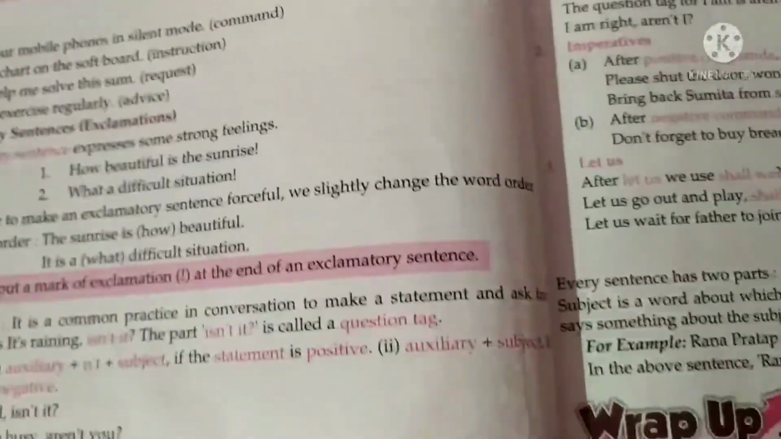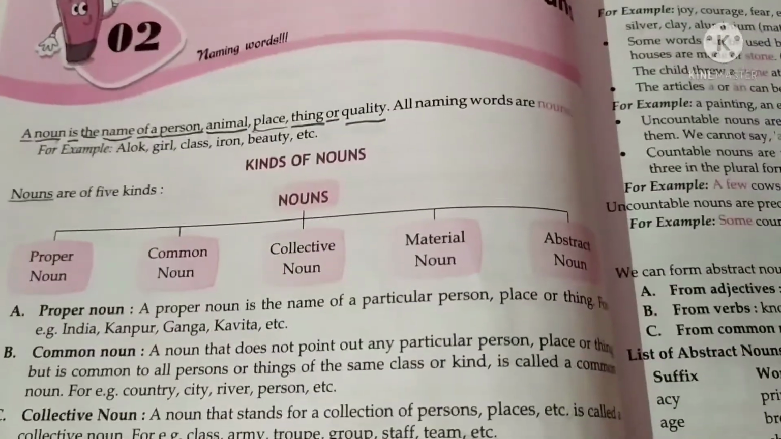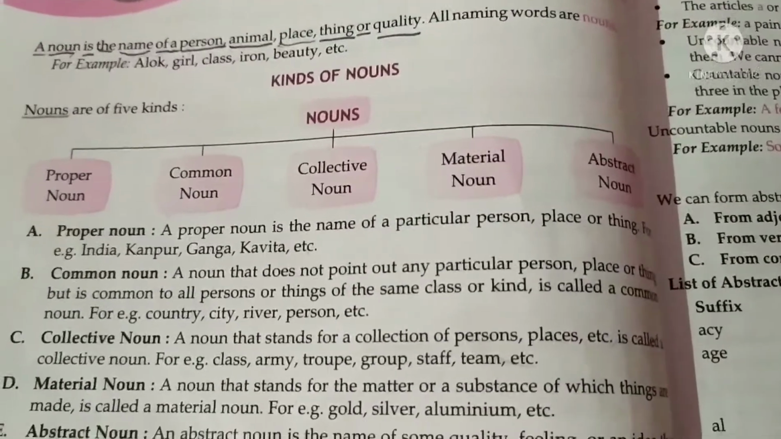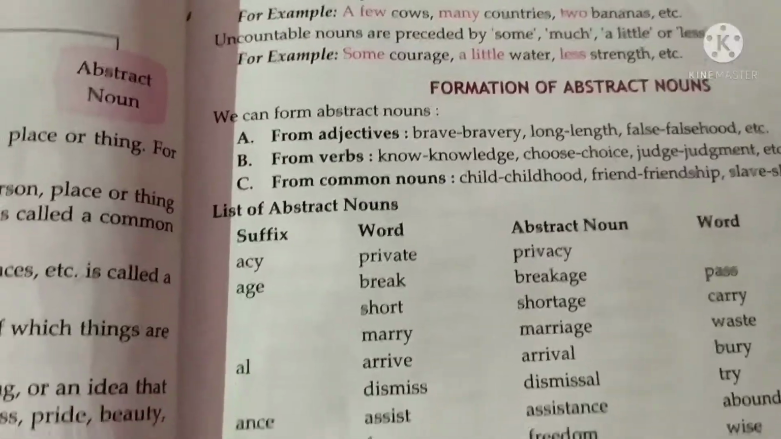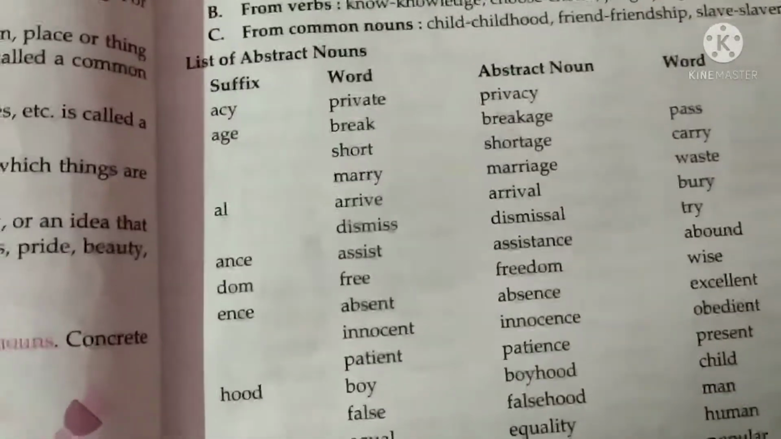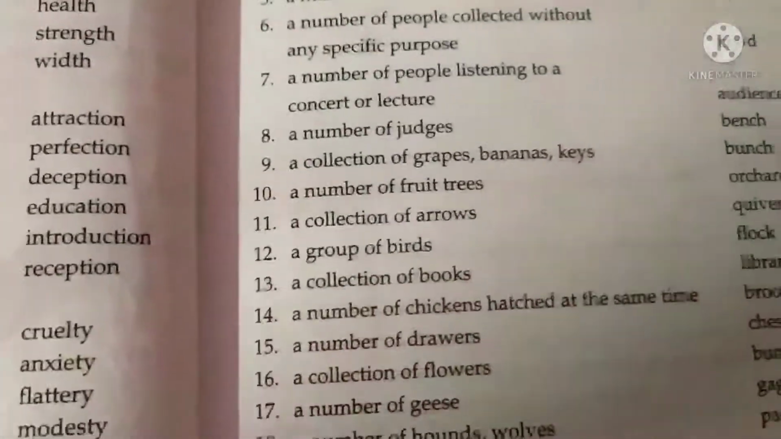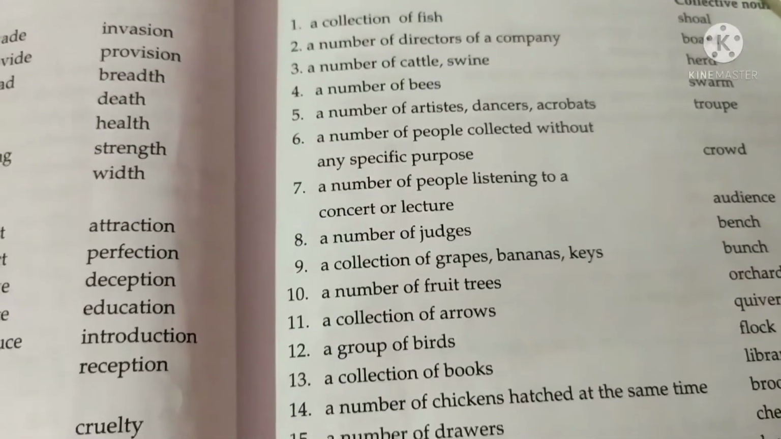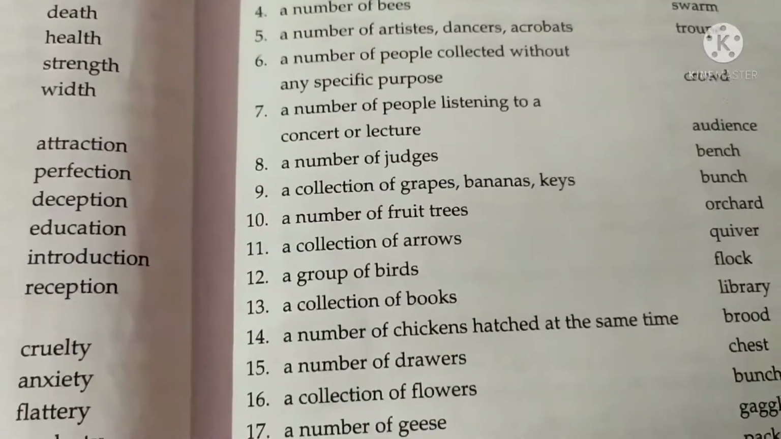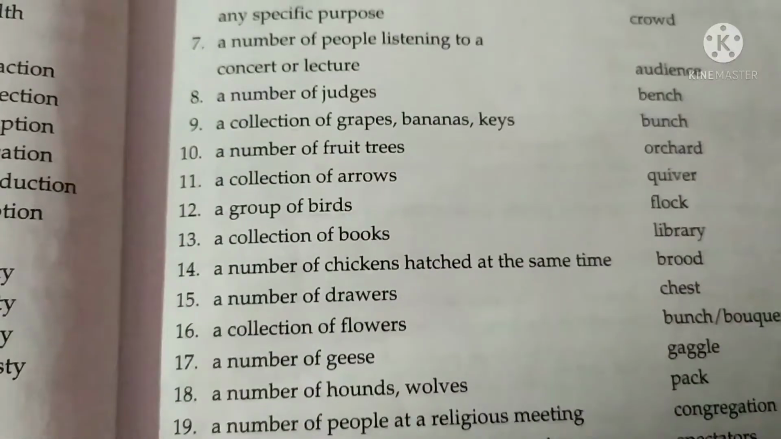Fully read the chapter. Today I have given this for noun also. A noun is the name of a person, place or thing; read kinds of nouns and all the things properly. Countable and uncountable nouns, all these examples, and formation of abstract nouns, especially the suffixes already explained to you. Read that chapter fully. Collective nouns: what is the collection of fish, a number of cattle, a herd, a number of thieves, a pack. Read all the things.